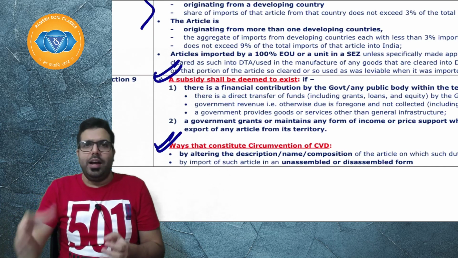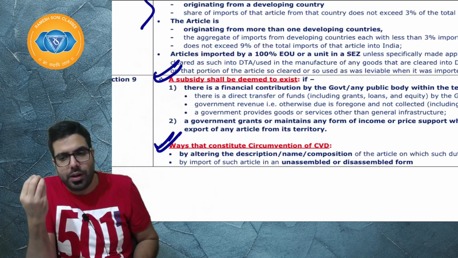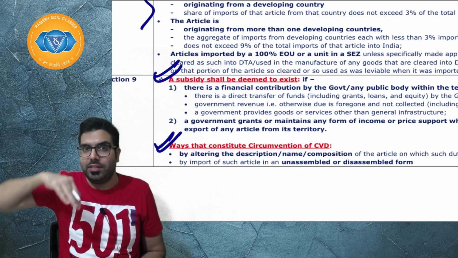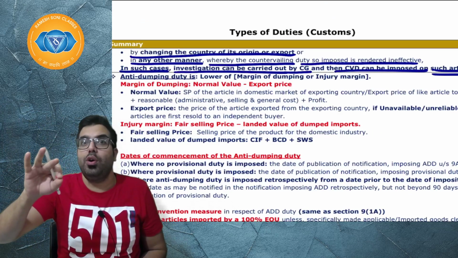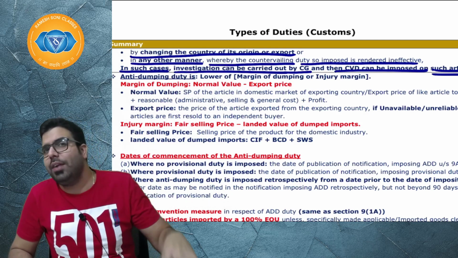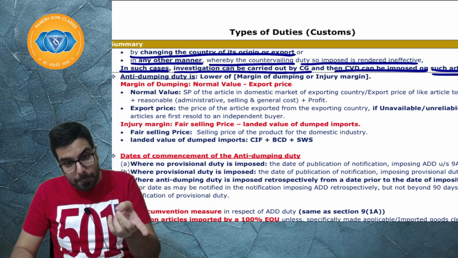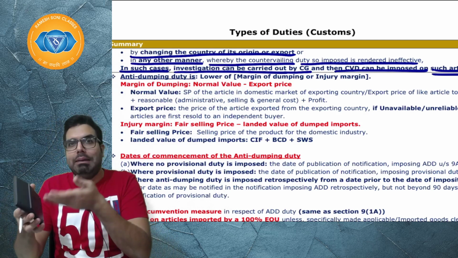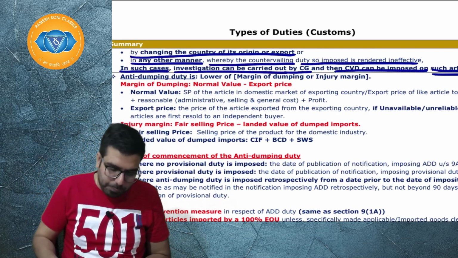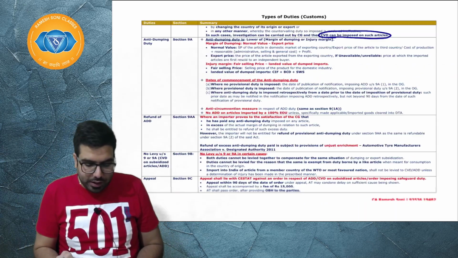Instead of sending this as a calculator, he can change the name, the description, or the composition. That will be a circumvention. And if by importing in unassembled or disassembled form, by changing the country of origin, or in any other manner which renders the duty ineffective, it will be treated as circumvention. And if there is any circumvention, the government will impose duty on that unassembled, disassembled, or name-changed product. Investigation will be carried out and CVD will be imposed on such article. I hope everyone is clear.